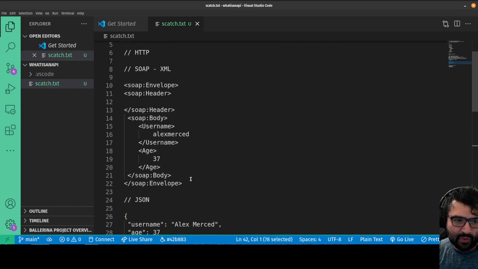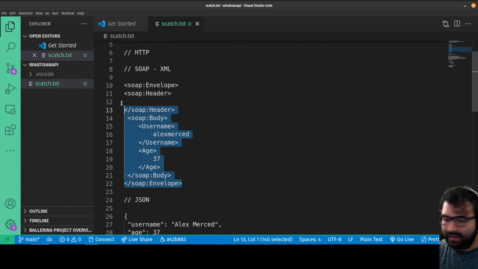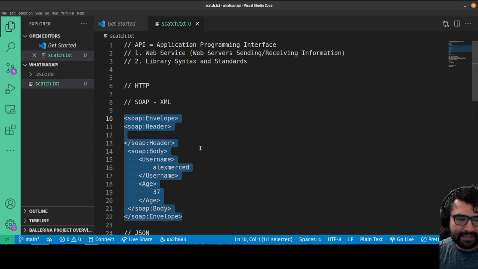Again, you still have the old school SOAP, which you don't see too often anymore, but hopefully this gives you a nice tour of the different types of APIs, what these terms mean, and how they work.